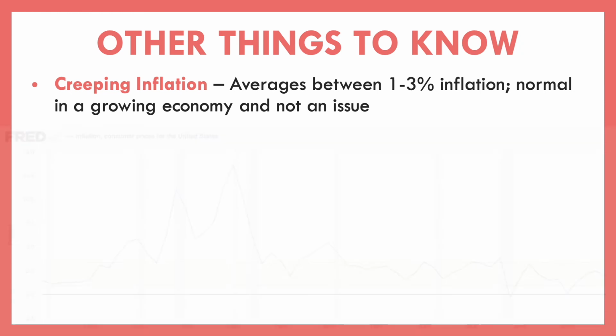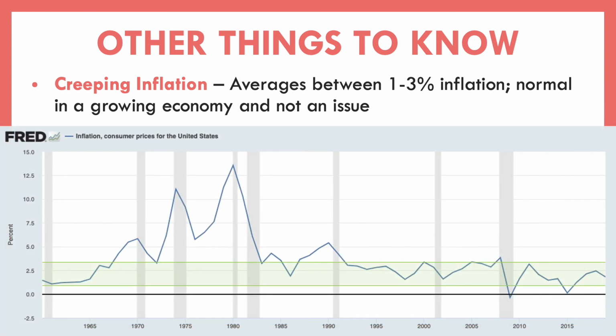So if we look at our historical inflation rates in the consumer price index, that little green bar across there is the 1% to 3% rate. And if you see, that's totally normal. That's something that we typically have. There were some times during the 1970s, as you might know from your U.S. history classes, that we experienced some pretty extreme inflation. But outside of that, from about 1990 to present day, it's pretty well stayed in that 1% to 3% range.